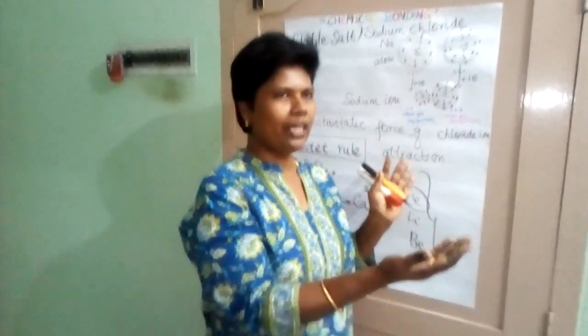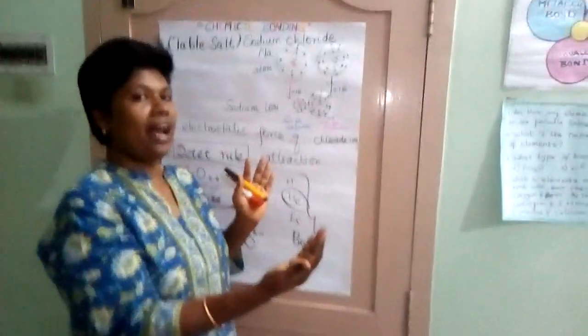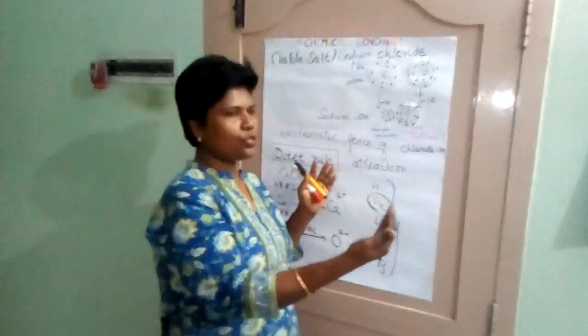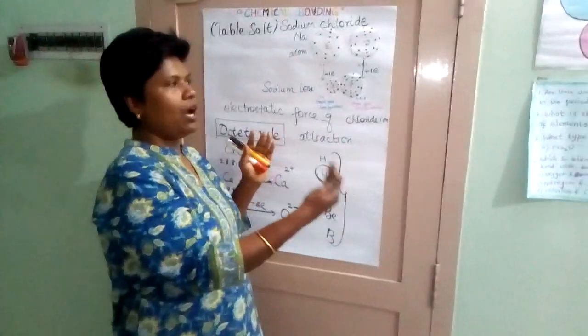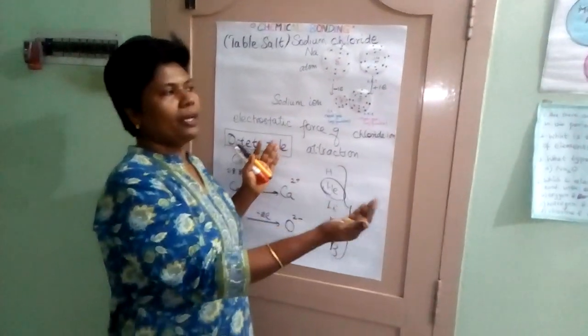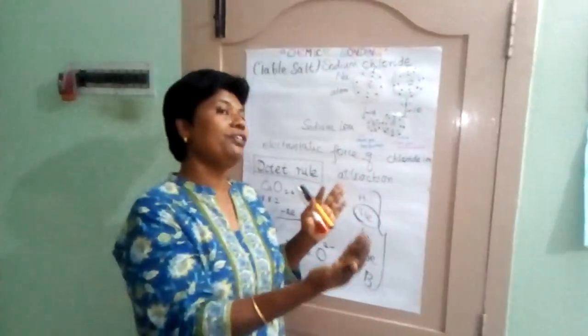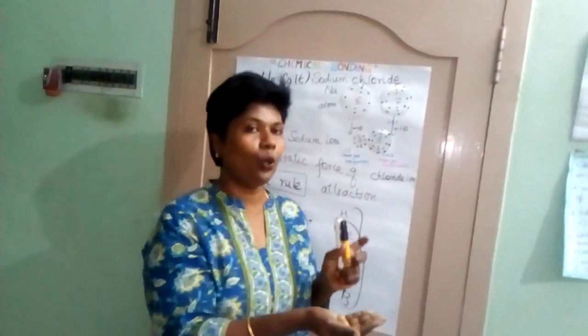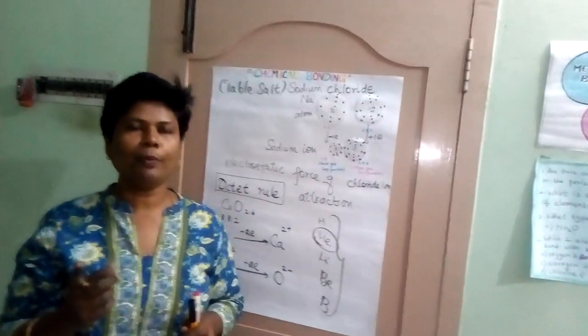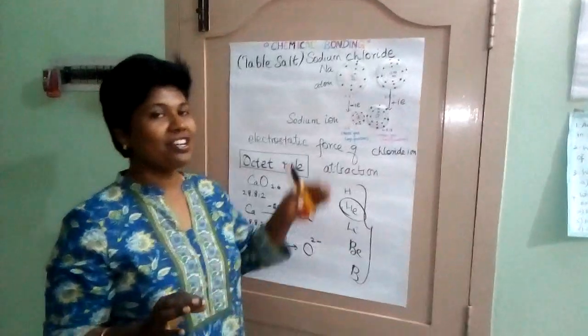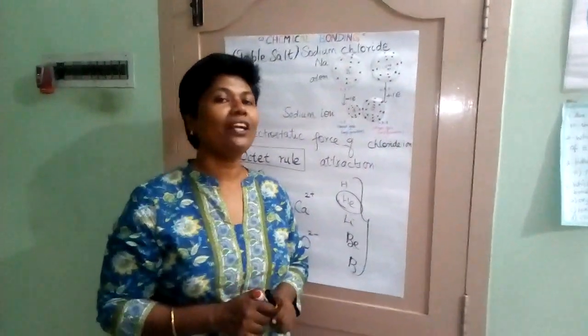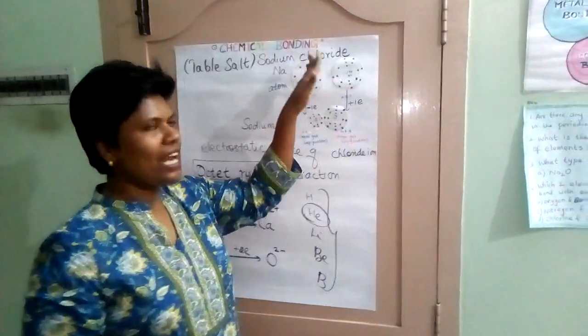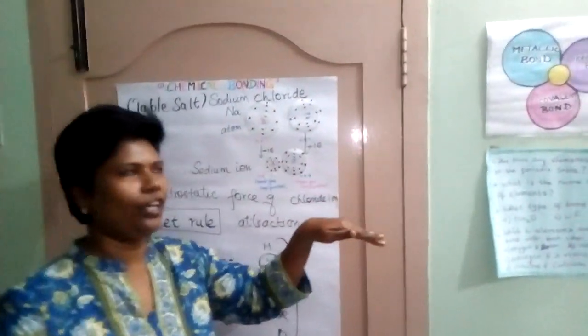Then I will engage them with activities to find it out. When I am showing these two, the next step is that the children have to do the exploration. By seeing this they can find out the difference between ionic bond and covalent bond. I didn't mention how to identify ionic bond and covalent bond. One metal and one non-metal means ionic bond.